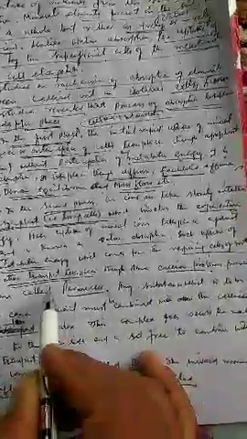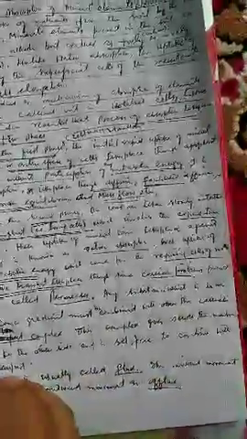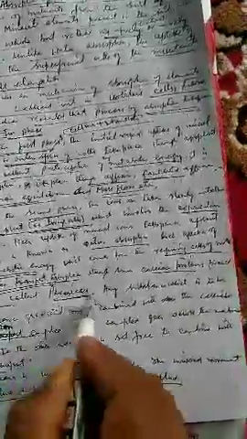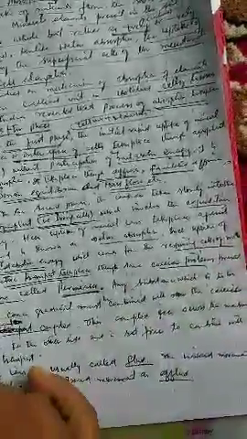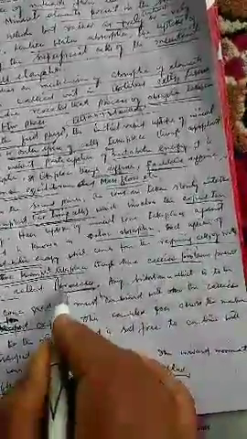It is believed that this active transport takes place through carrier proteins present in the cell membrane. So the cell membrane is the living part. These carrier proteins are called permeases.